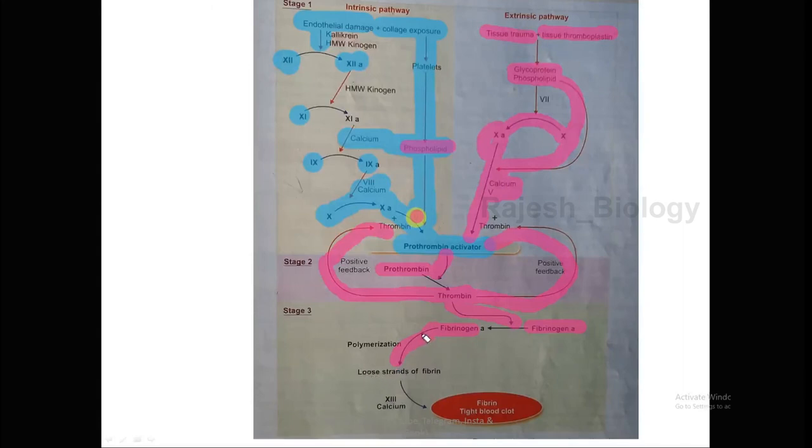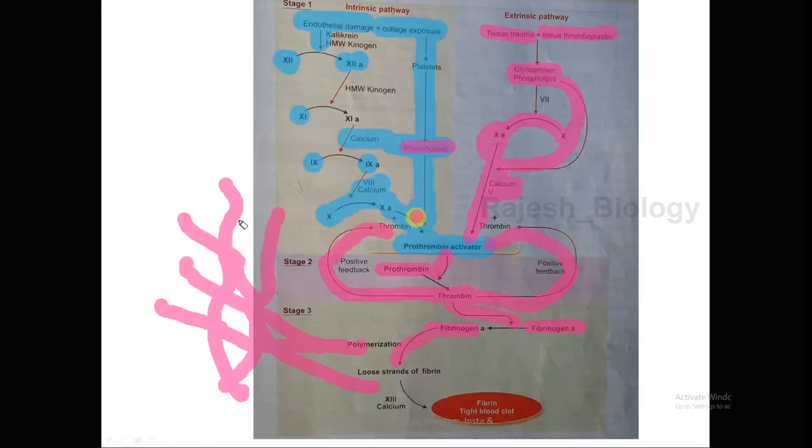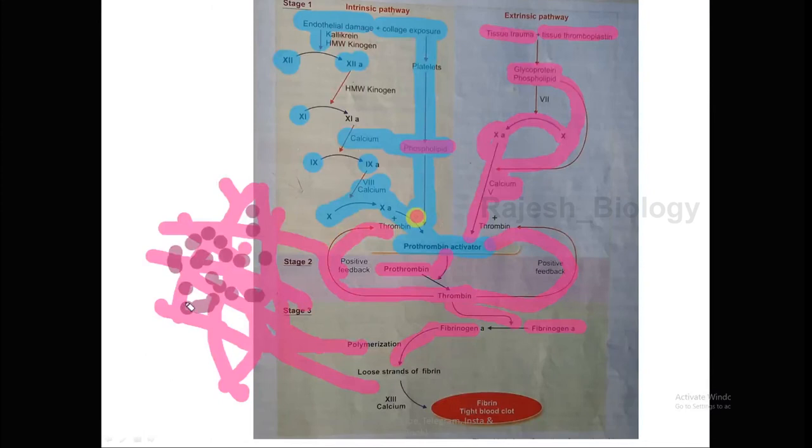Loose strands of fibrin, polymerization will occur, and fibrin monomers are formed. All fibrin monomers are like fibers, and all the fibers form a meshwork. Blood cells, for example, these are the blood cells, are arrested within the gaps formed by the fibrin monomers, and automatically they fill those gaps, so a blood clot will be formed.